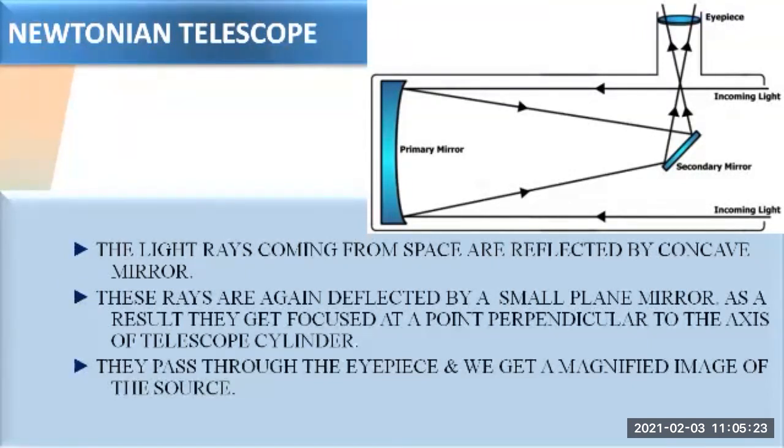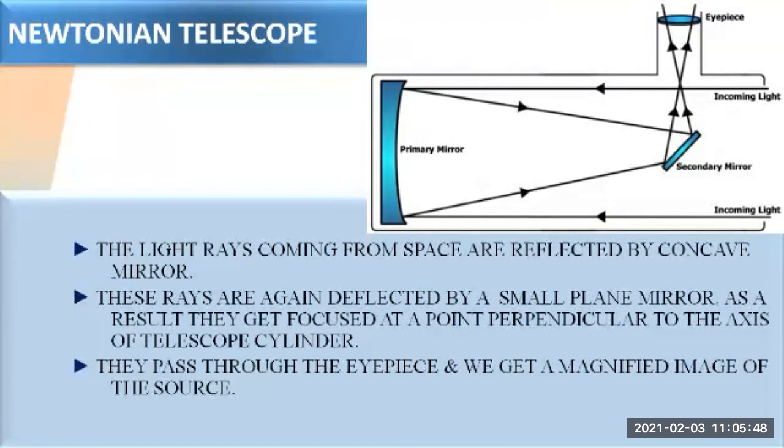Then these rays are reflected to a small plane mirror. Once the light enters the telescope and reaches the concave mirror, it is passed on to a small plane mirror. Then, before these reflected rays converge at the focus, they are reflected again by the small plane mirror.